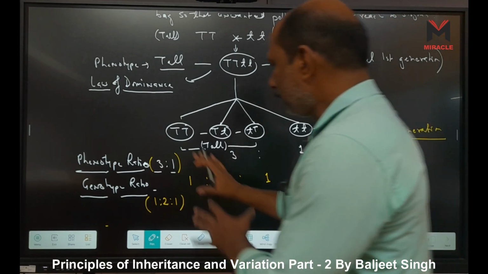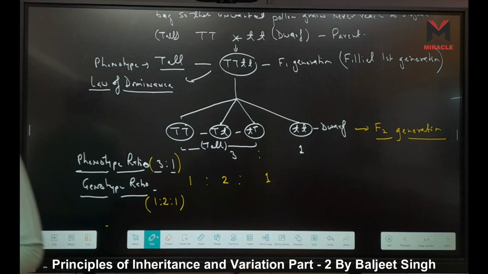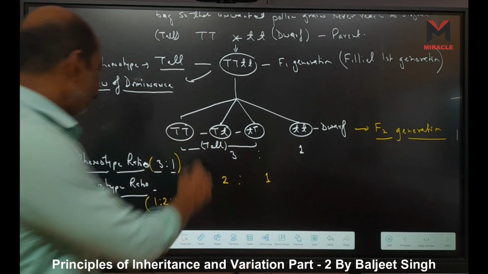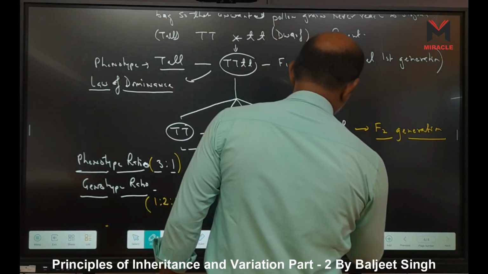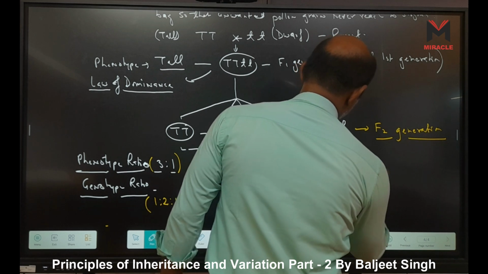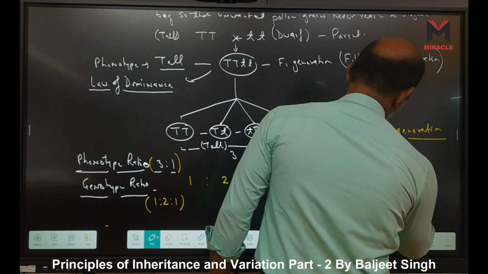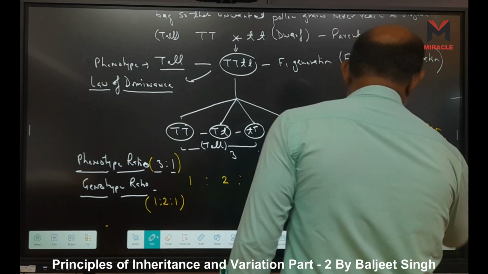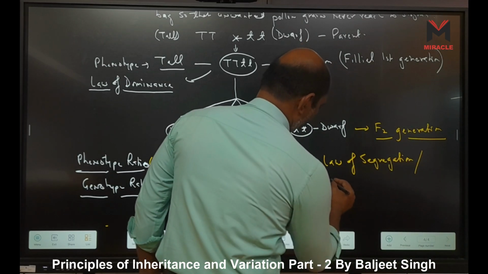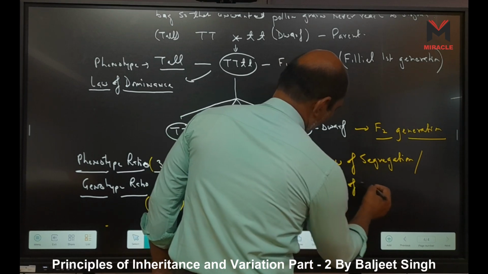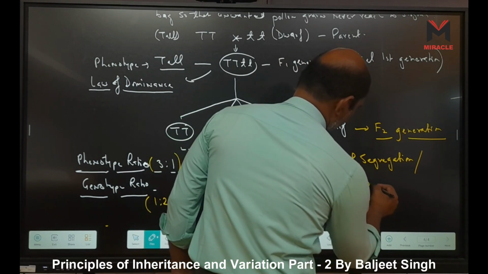In the filial second generation, what he concluded is that in the F2 generation the factors segregate. So this represents the law of segregation, or the law of purity of gametes.